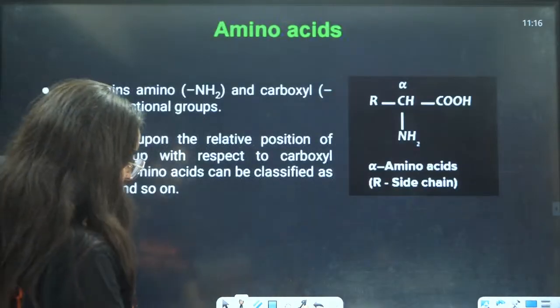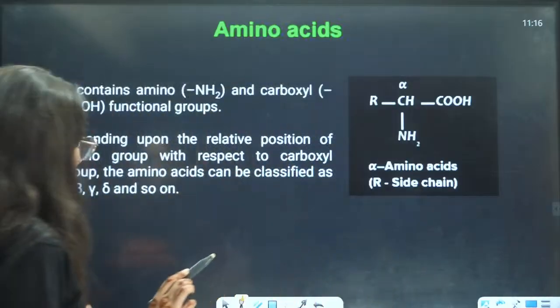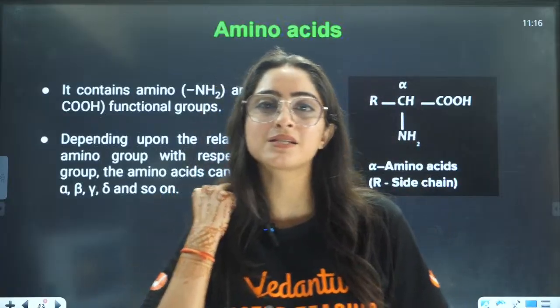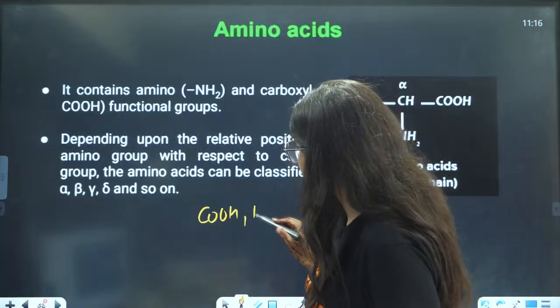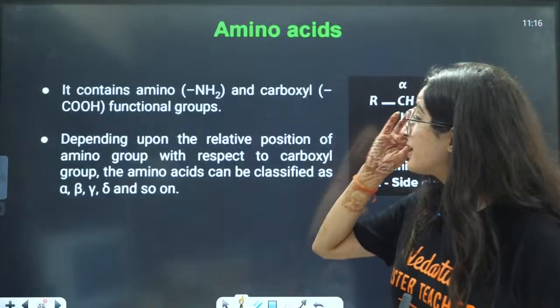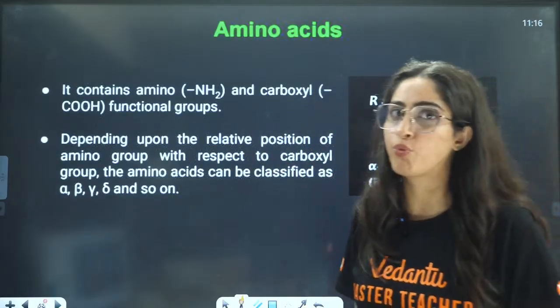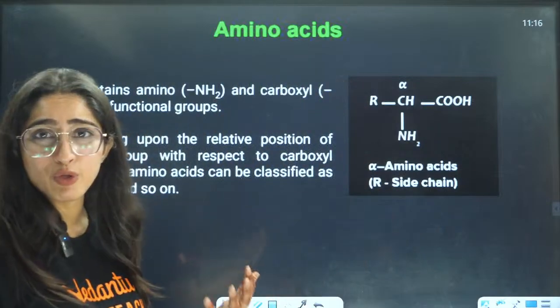Next is amino acids. Carbohydrates we have completed. Now let us talk about the amino acids. They consist of a COOH group and an NH2 group. So it contains amino, that is NH2, and carboxyl, that is COOH group. Both the groups are present here, so you will have a lot of amino acids here.